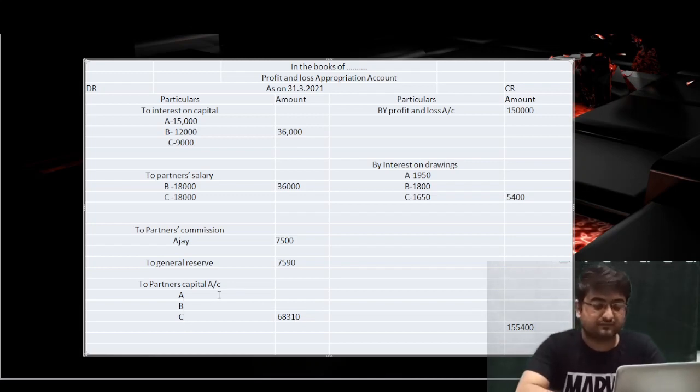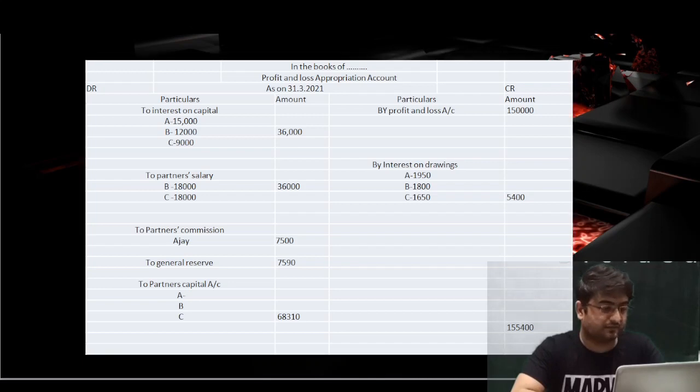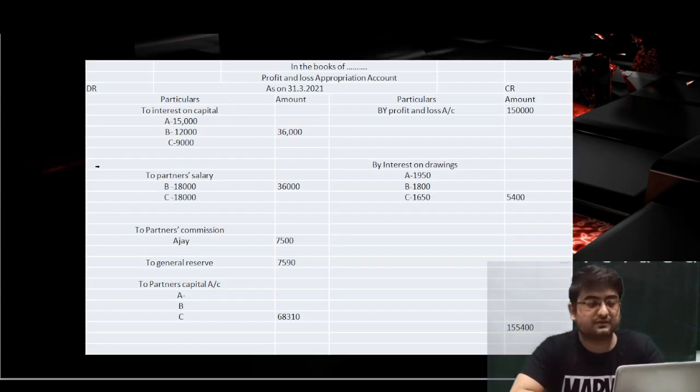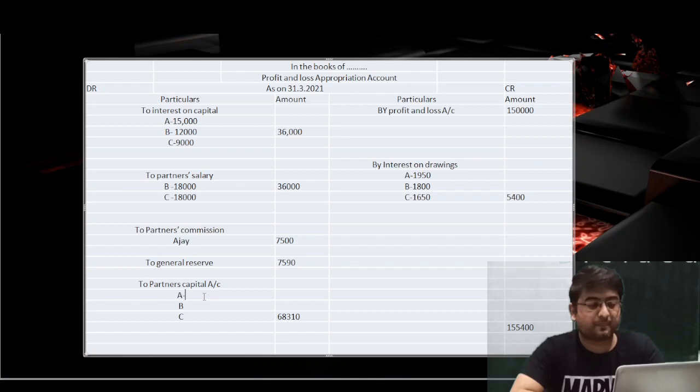So what the question has given is 30%. Let me see. The amount was okay. So 40% to Ajay. So now we'll do the 40% of 75,900, and 30% of 75,900, and 20% of 75,900. In the end, the amount will come the same. So now you guys do the same thing. Find out the 40% of 75,900, 30% of 75,900, and post the amount as the share of profit for all three partners. First tell me, in case of A, what will be the amount?